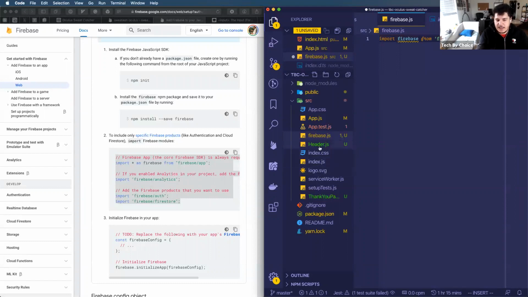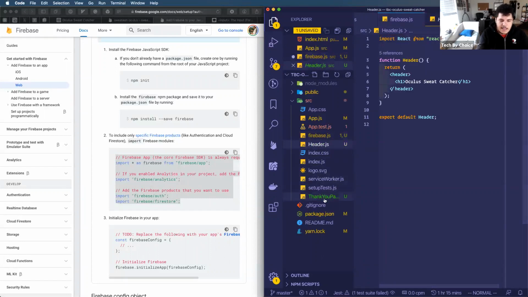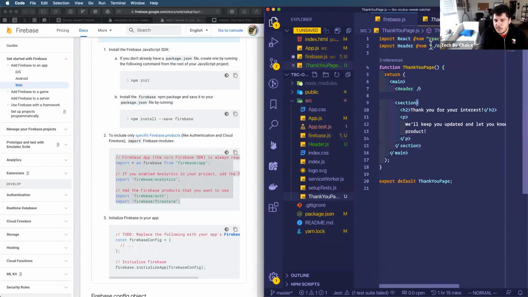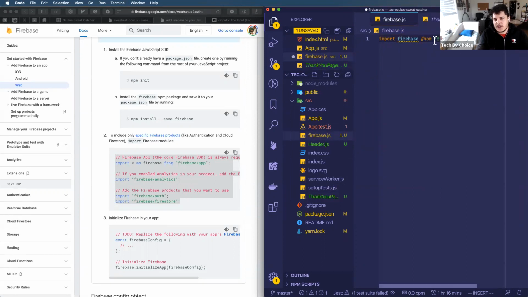Versus something like this header component that in our thank you page, we're actually just importing from this same file structure. So what you could think of when you're saying import whatever from this place is that this place would just be the directory of different libraries that you've installed through npm install or yarn add.